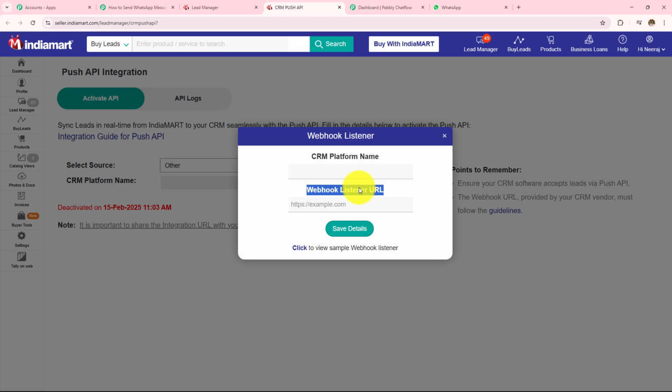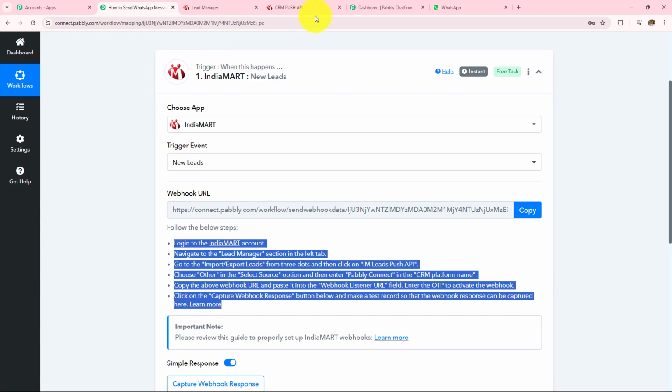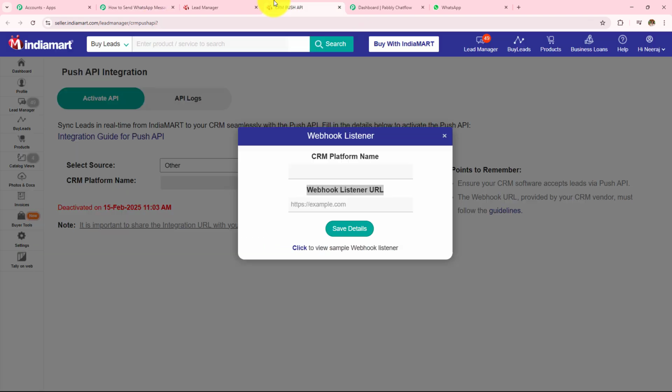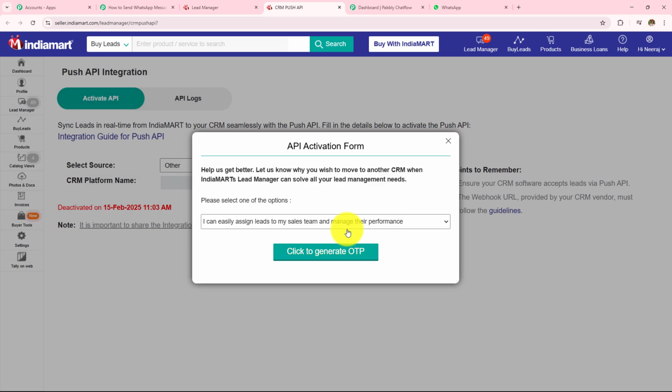This is the same webhook URL which I provided in my Pabbly Connect workflow. So I am going to copy this webhook URL and paste it over here, and then enter my CRM platform name as Pabbly Connect. Now after entering my CRM platform name and the webhook listener URL, I need to click on save details, and then I need to select the reason why I want to connect my Pabbly Connect with IndiaMart.